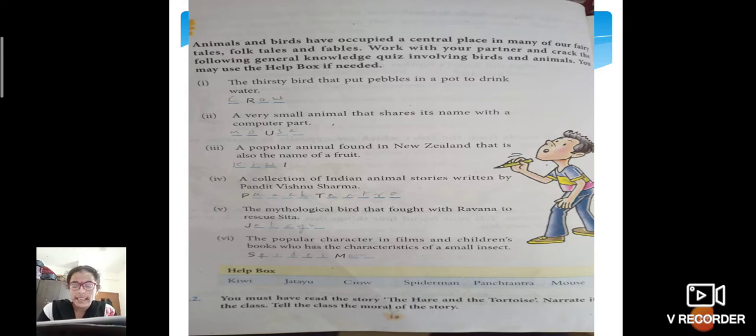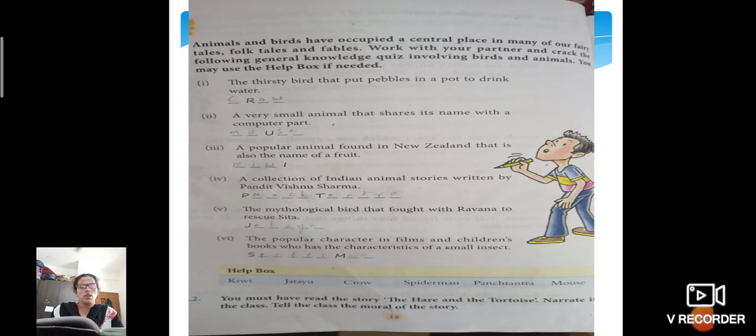The popular character in films and children's books who has the characteristics of a small insect. Maybe you have not read it in books, but I hope many of you have seen the film. That is Spider-Man, right? We know the Spider-Man stories, but maybe we haven't read them in story books, though most of you might have seen the film. Here they have given a small activity, but right now we can't do that. But I hope each and every one of you knows the story of the hare and the tortoise, right, children? So shall we move on?